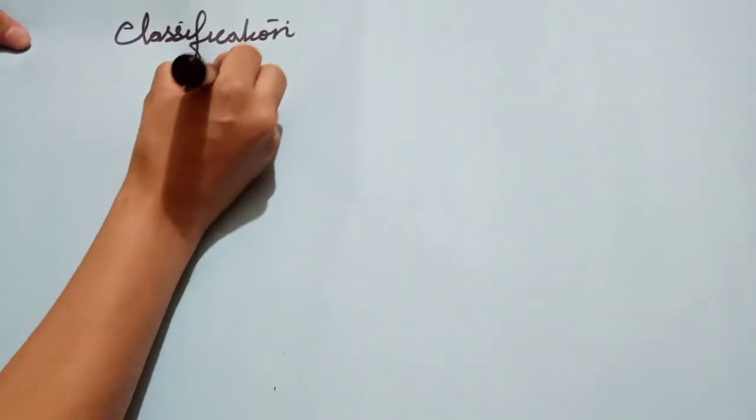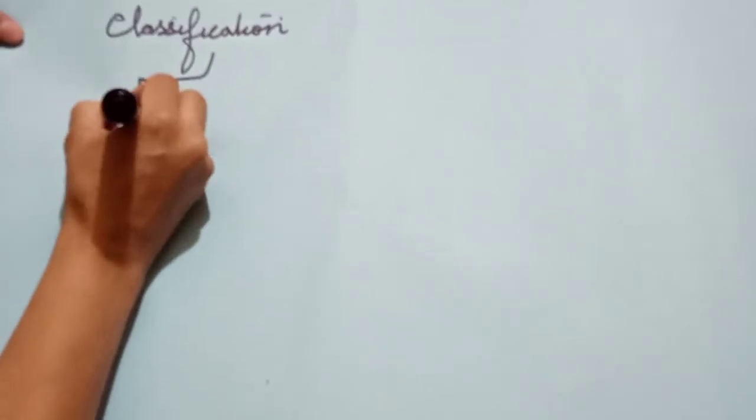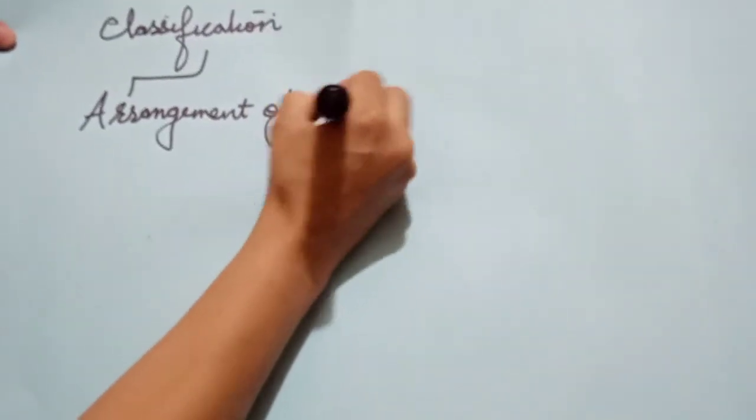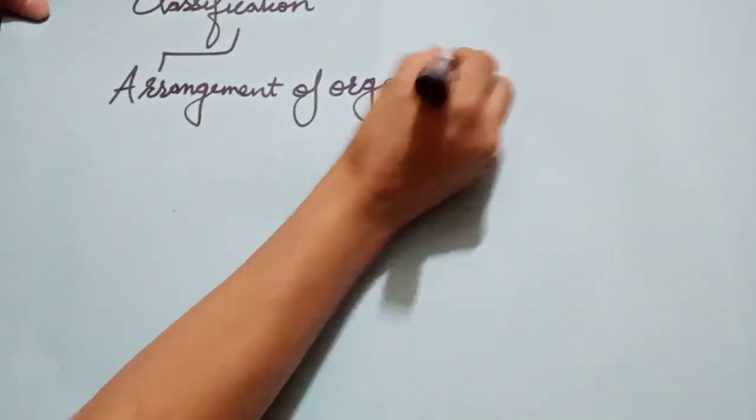Classification means the arrangement of organisms into groups or subgroups.